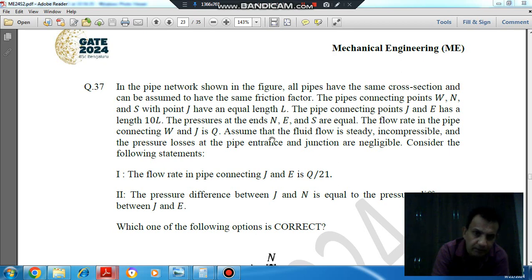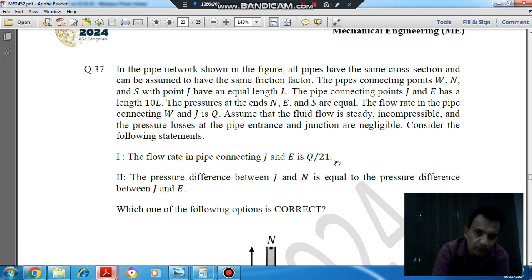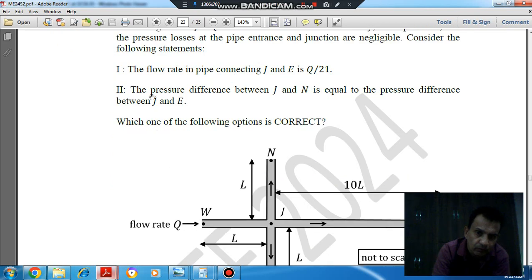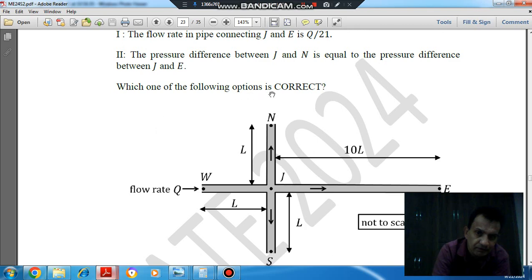The flow rate in the pipe connecting W and J is Q. Assume that the fluid flow is steady, incompressible and pressure losses at the pipe entrance and junction are negligible. Consider the following statements. 1. The flow rate in the pipe connecting J and E is Q by 21. 2. The pressure difference between J and N is equal to the pressure difference between J and E. Which one of the following options is correct?